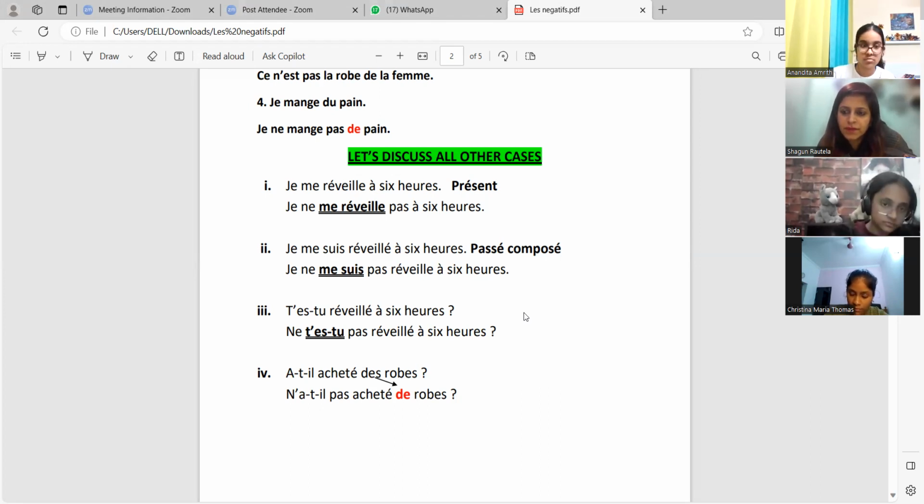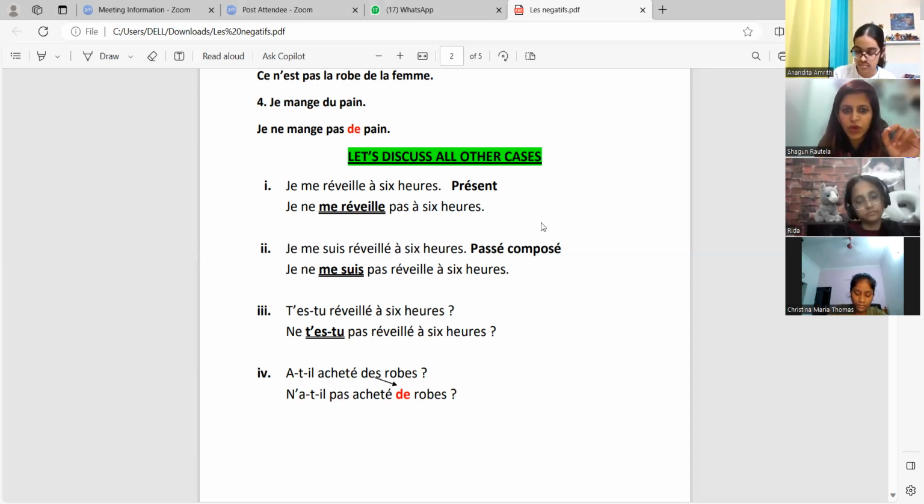Can we move to the third? Yes, ma'am. So what is happening in the third? Now the third is an interrogation. I told you one thing: you cannot separate the interrogation. You cannot separate the pronoun and the verb. Anandita, which is the pronoun in the third sentence? Not the subject pronoun, the other pronoun. Te. It's coming at the beginning, t apostrophe, es, and tu.